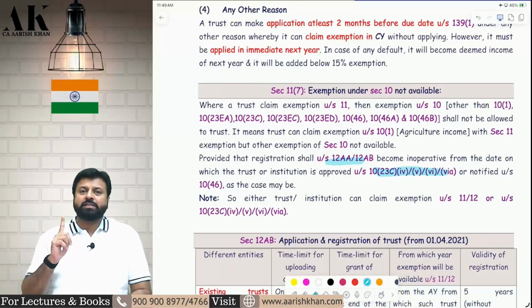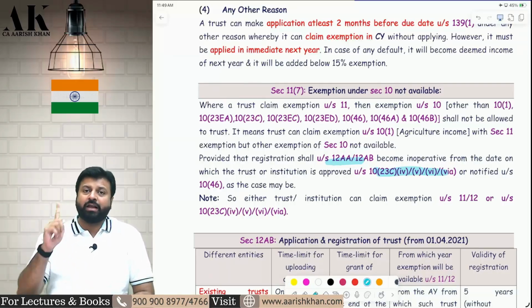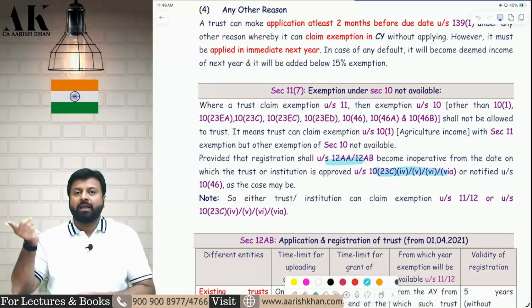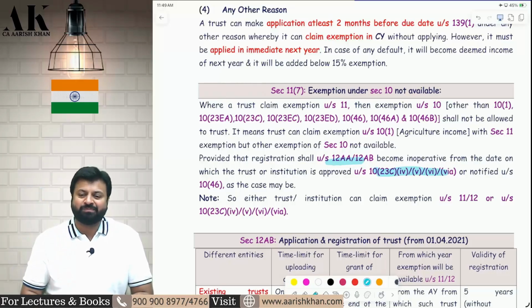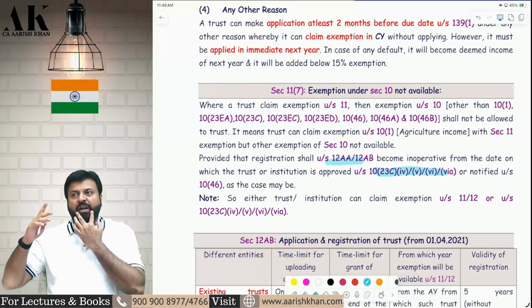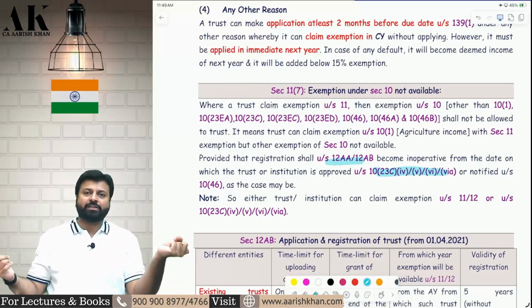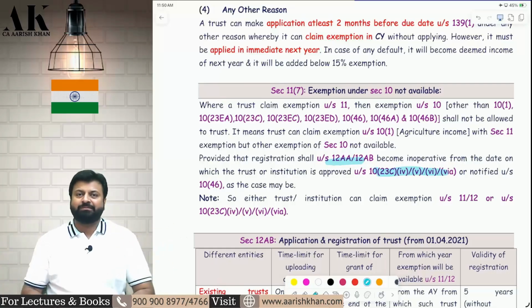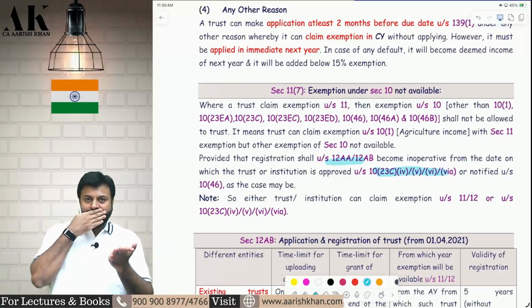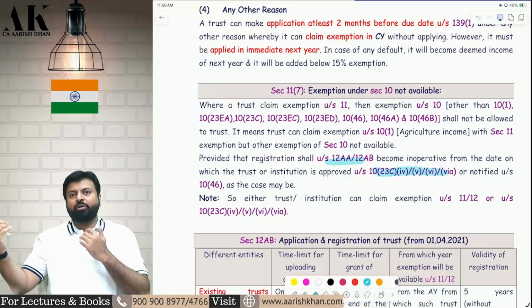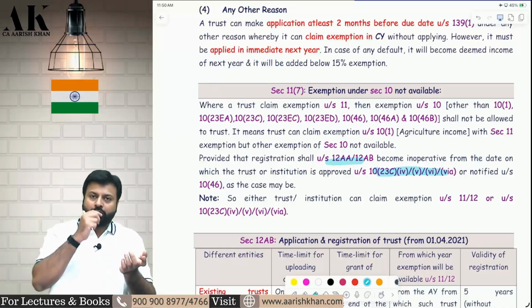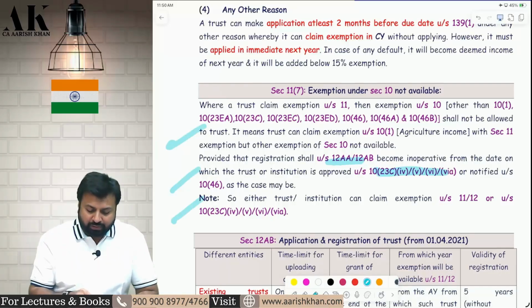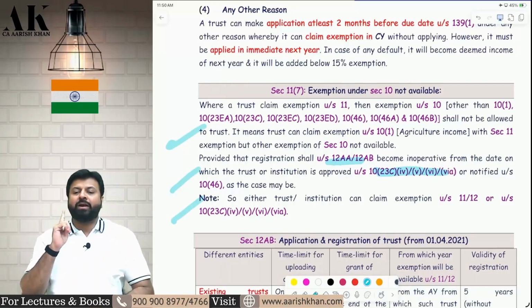But only one exemption is allowed along with 12AB, and that is section 10(1), the agriculture exemption. That you can claim. Apart from that, for all other exemptions, if you want to claim 12AB and 10(23C) both, then you have to forego one of them. If you are claiming 12AB, then you have to forego 10(23C). If you want to claim 10(23C), then you have to forego 12AB. You cannot claim both of them together. That's what is written. Only section 10(1) is allowed with both.